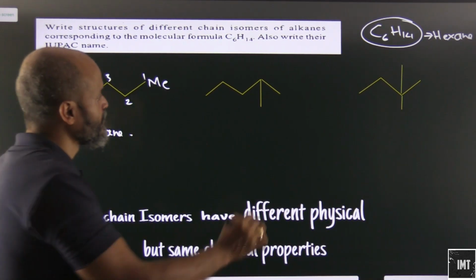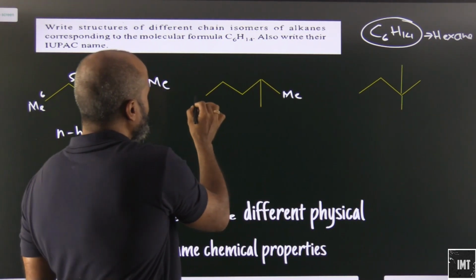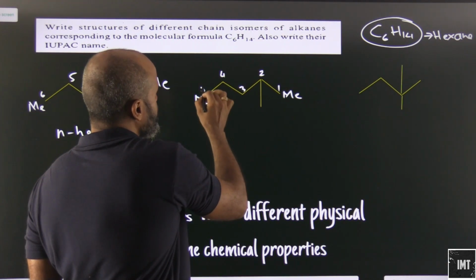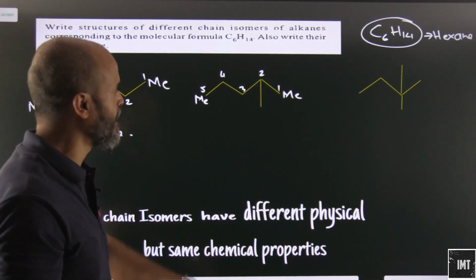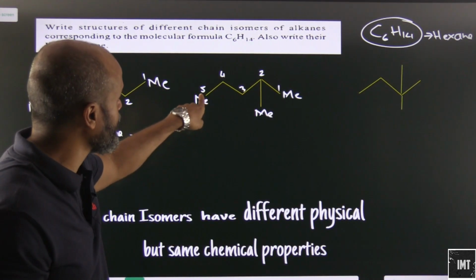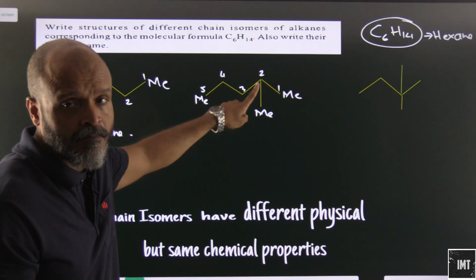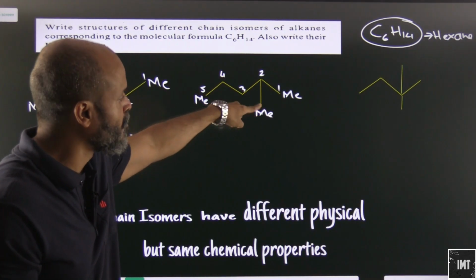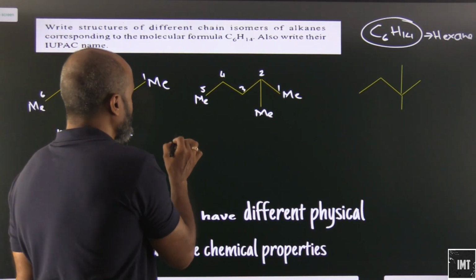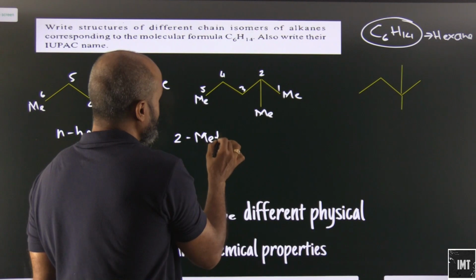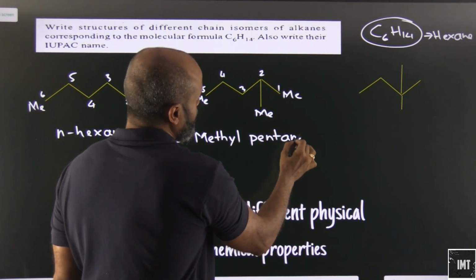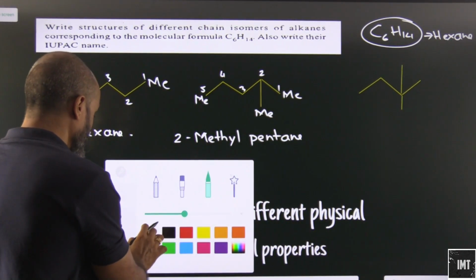Let's try to name this. Obviously we will have one methyl group here. Let's quickly count 1, 2, 3, 4 and this is 5, and on the second position there is a methyl group. Remember you cannot do the numbering of the chain from this side, because by the lowest locant rule you will have to assign the lowest number to this one. So what do we have here? 2-methyl pentane. So this will be 2-methyl pentane.